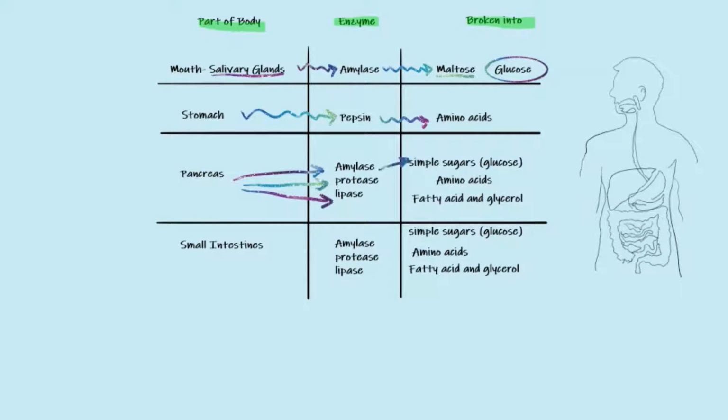The amylase breaks it down into simple sugars like we've seen before. The proteases break them down into amino acids as we've seen here, and the lipases break down the food into fatty acids and glycerol. Another place you have these enzymes is in the small intestine. So in the small intestine you again have amylase, proteases and lipases. Again, the amylase breaks food down into simple sugars such as glucose. The proteins are broken down by protease into amino acids, and the lipases are the enzymes that break down fats into fatty acids and glycerol.